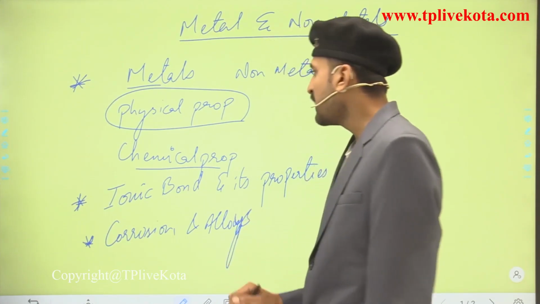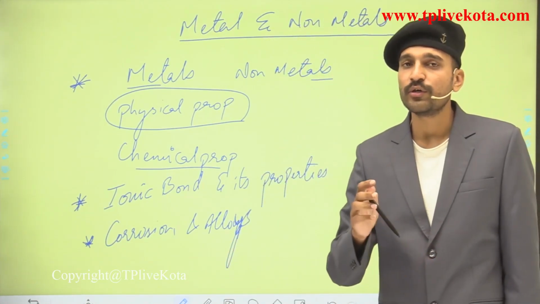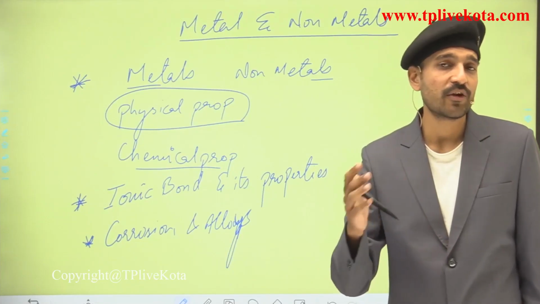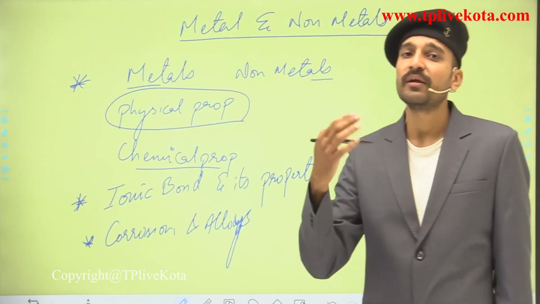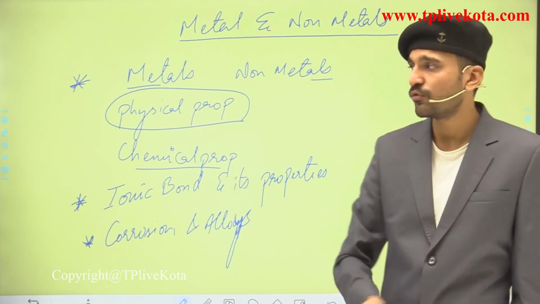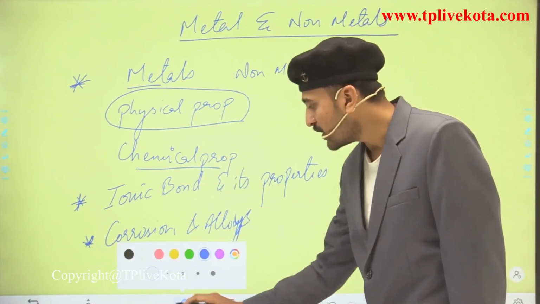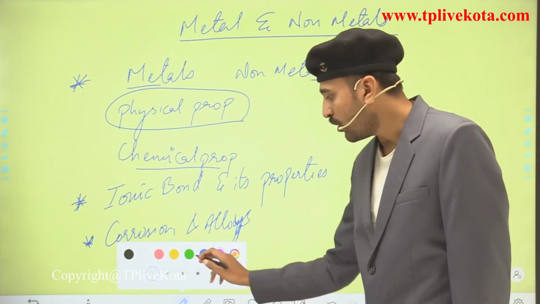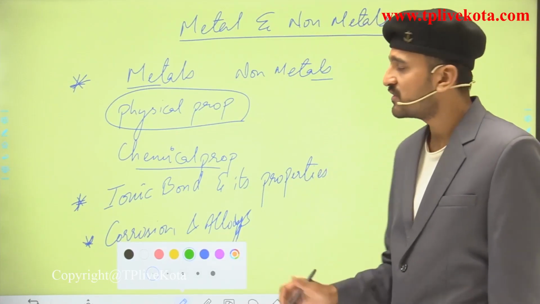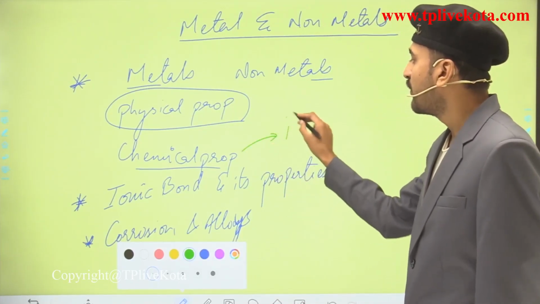Students, remember that in the metals and non-metals part, you are going to see the electronic configuration of metals, the electronic configuration of non-metals, which metal is more reactive and which metal is less reactive. In the chemical properties, a very important part, or we can say the heart of this chapter, lies over here, that is the reactivity series.